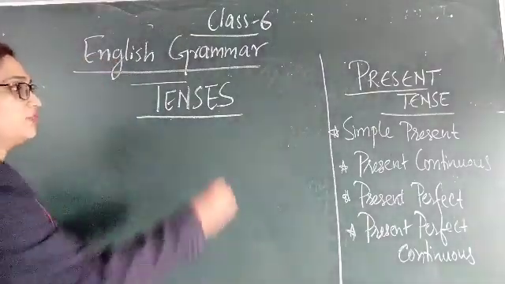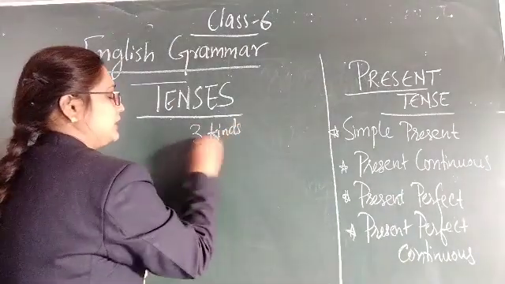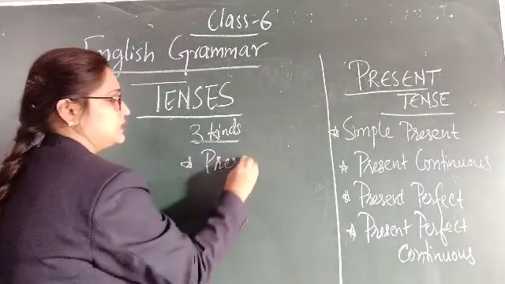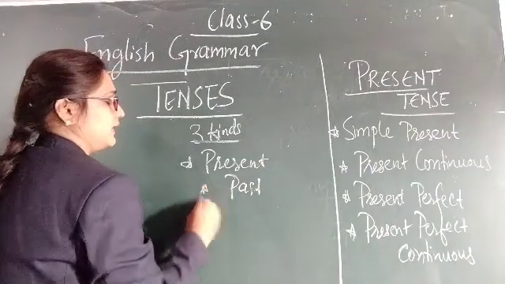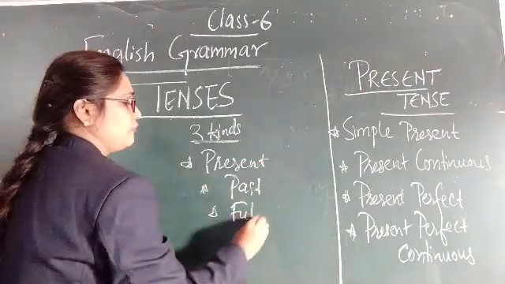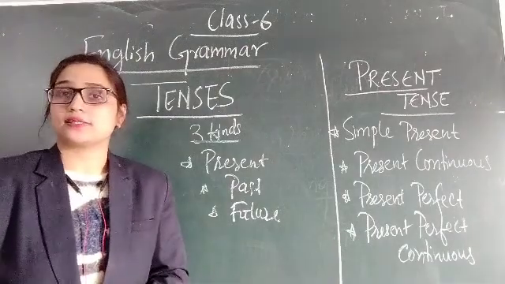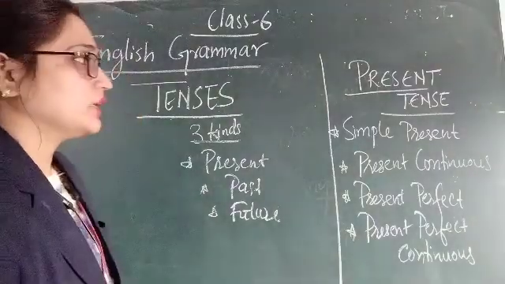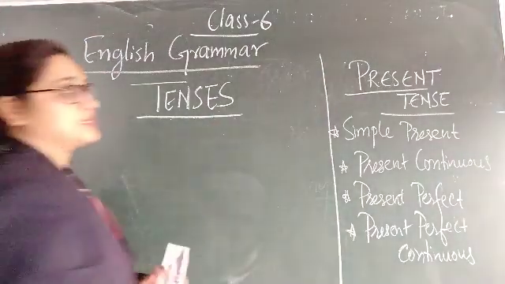Tenses are of three kinds, or we can call them three types: present, past and future. Okay, present tense, past tense and future tense. Now let's start with the first one, that is present tense.